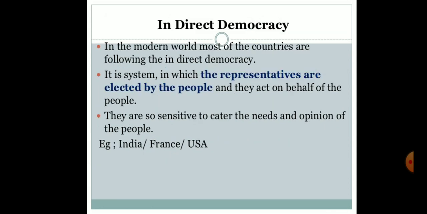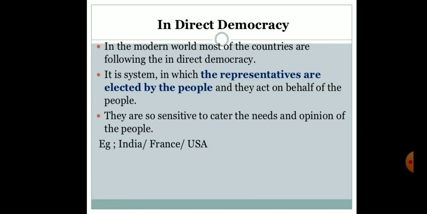Indirect democracy is the second type of democracy. In the modern world, most countries follow this indirect democracy. It is a system in which the representatives are elected by the people and they act on behalf of the people.